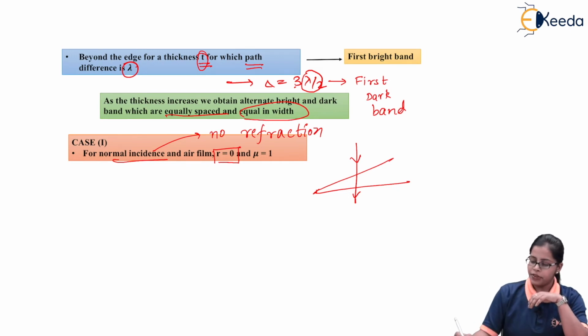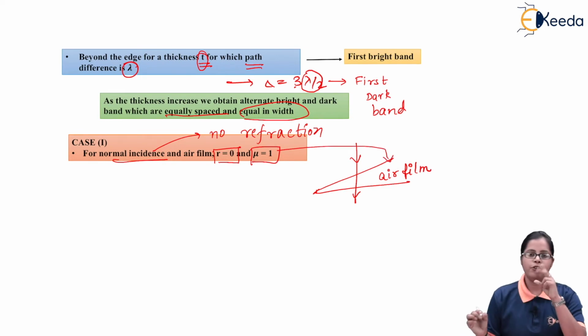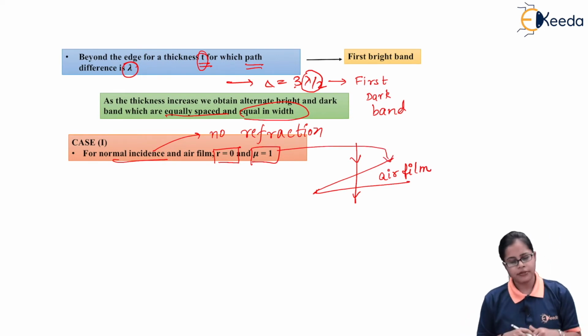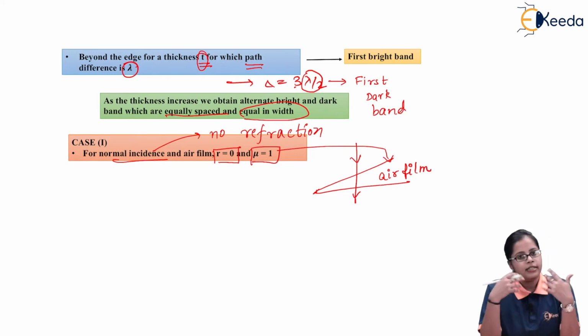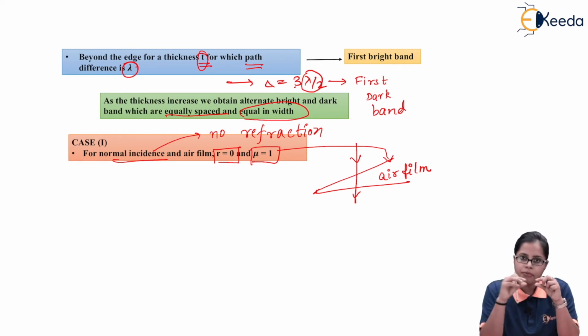And second thing, we have considered the film to be an air film. That is, the medium is air, so the refractive index is going to be 1. So we have taken two particular values. First of all, for normal incidence, no refraction occurs, so r will be 0. And as we have considered air medium, the refractive index will be 1.